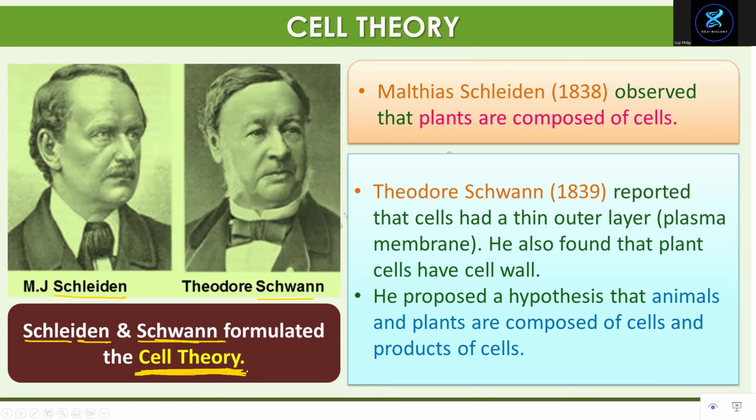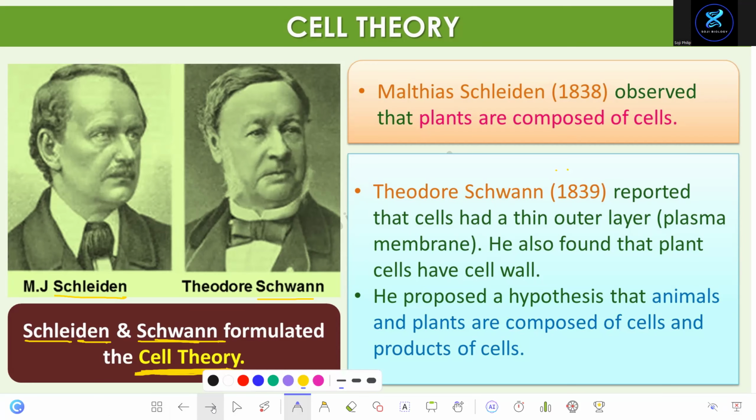They proposed cell theory. It was a new discovery in those days. Today we know living things are made up of cells. It's not a big deal. But in those days it was a very big discovery, right? What Schleiden did, he observed that plants are made up of cells. And Theodor Schwann reported that there is something called cell membrane, plasma membrane, in animal cells. And they both proposed the cell theory. So let's look at cell theory. What does cell theory say?